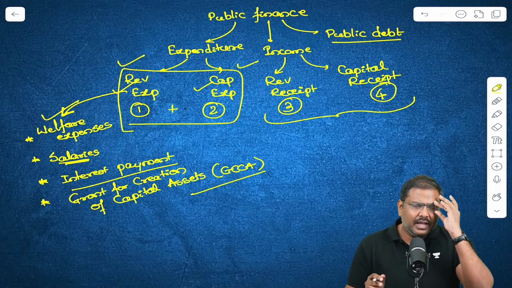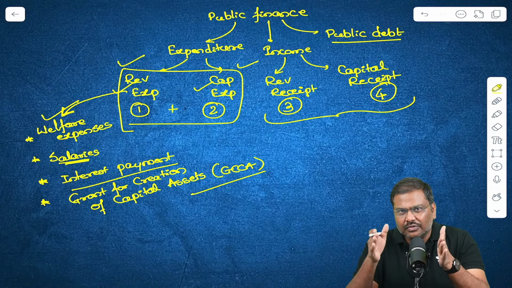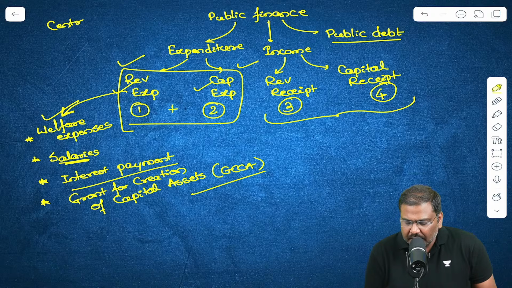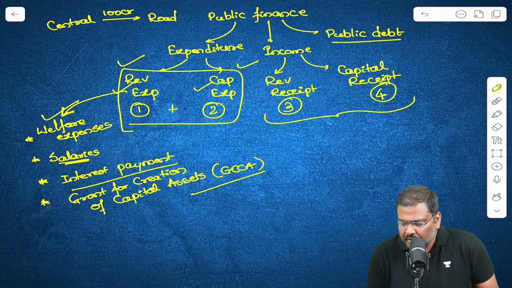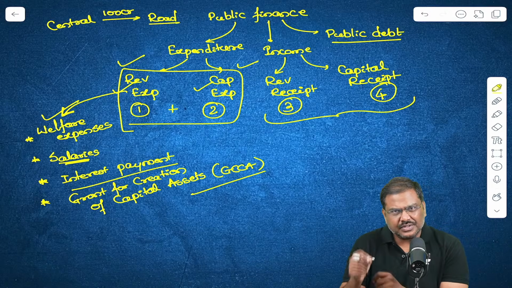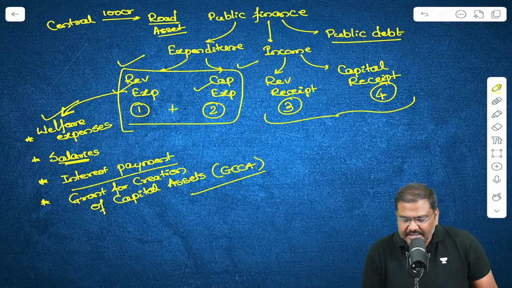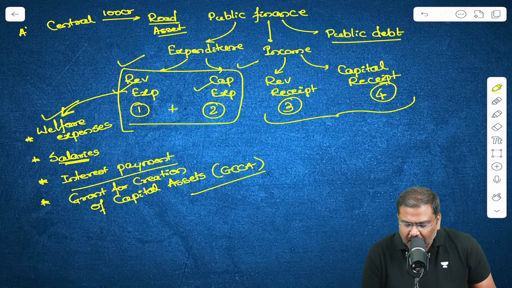Now listen to me very carefully. What is grant for creation of capital assets? Let's say the central government will directly spend 100 crore rupees and construct a road, construct an infrastructure, develop an asset. In this example, I'll call this example A.